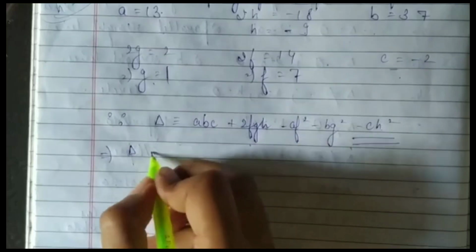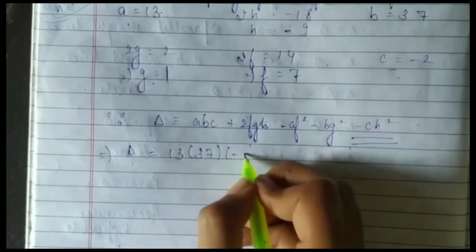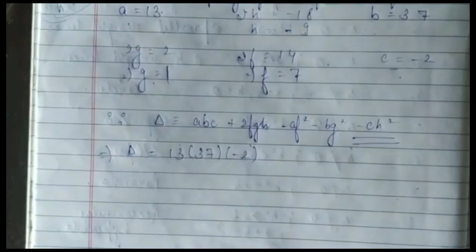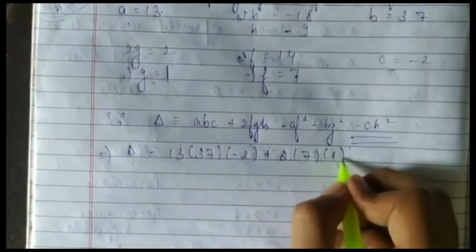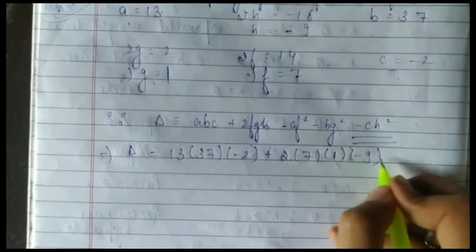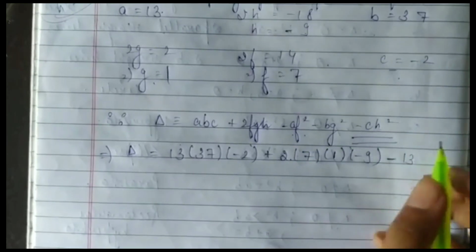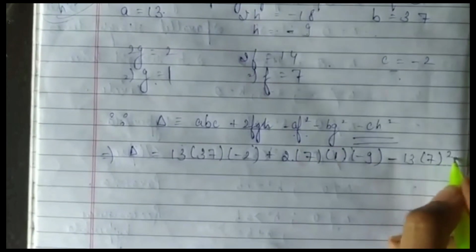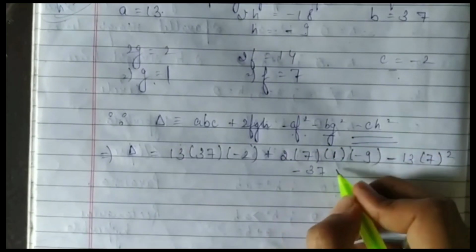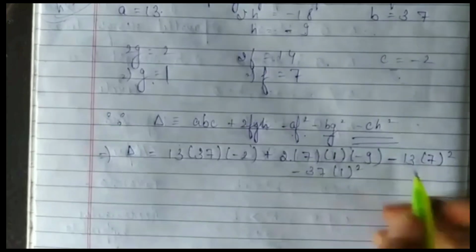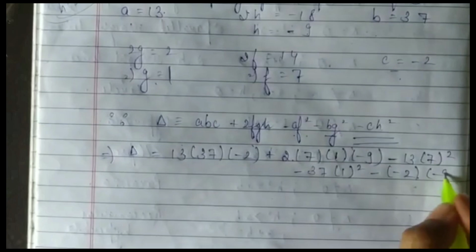What are the values? a is 13, b is 37 and c is minus 2, f is 7, g is 1, h is minus 9, minus af square, a is 13, f square is 7 square, minus bg square, b is 37, g is 1 square, and minus ch square, c is minus 2 and h is minus 9 square.